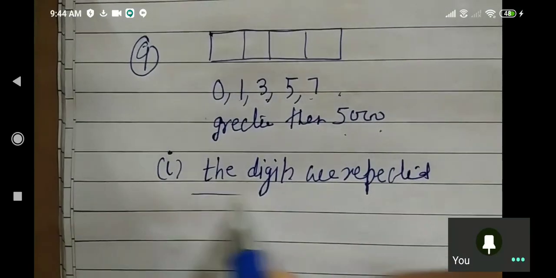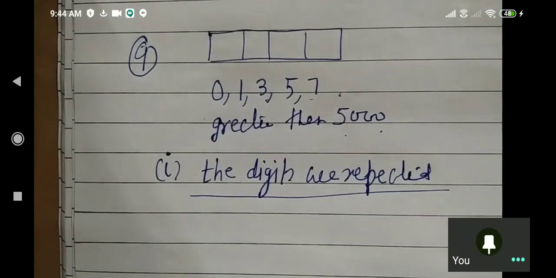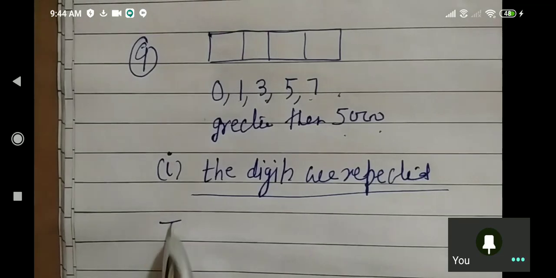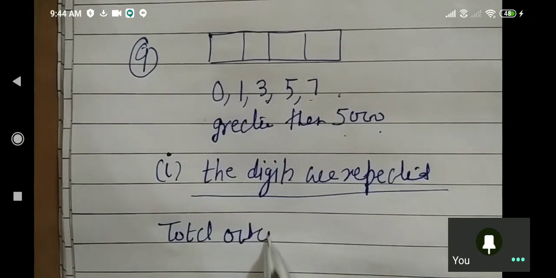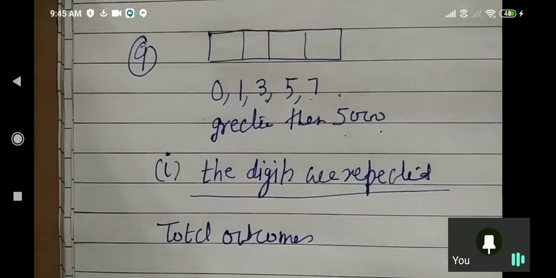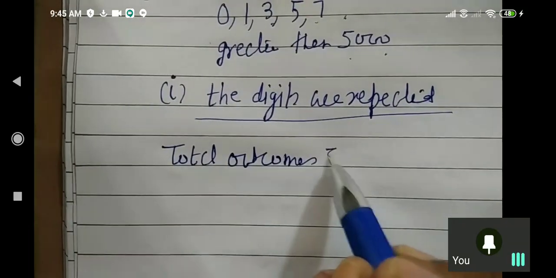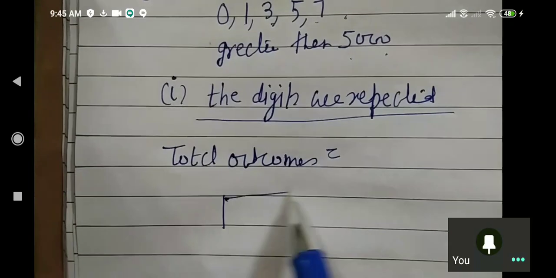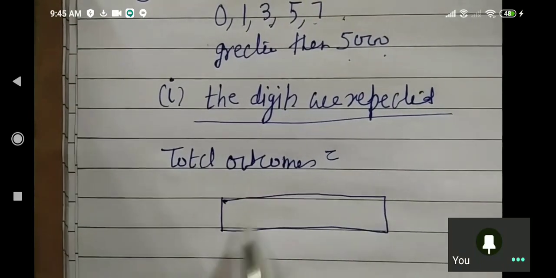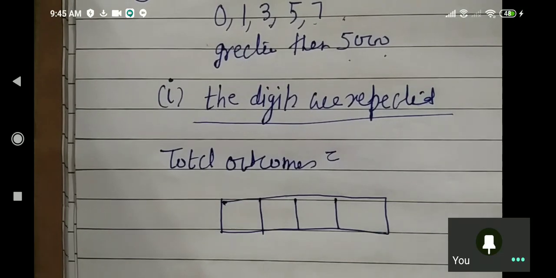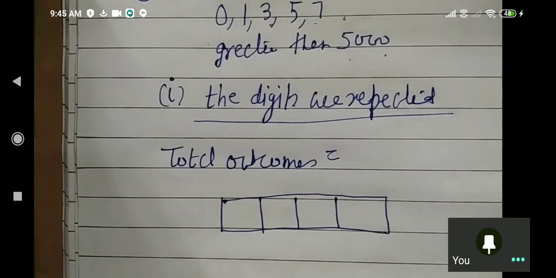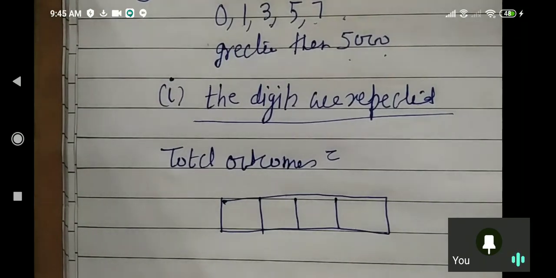So first of all we find the total outcomes. Now listen carefully. See, how do we find the total outcomes? First of all, it is given that the number is greater than 5,000.